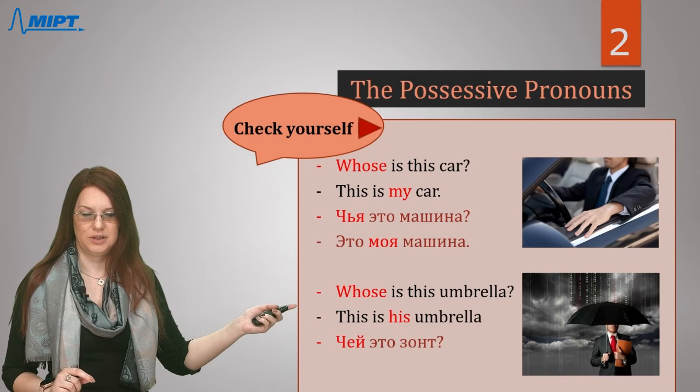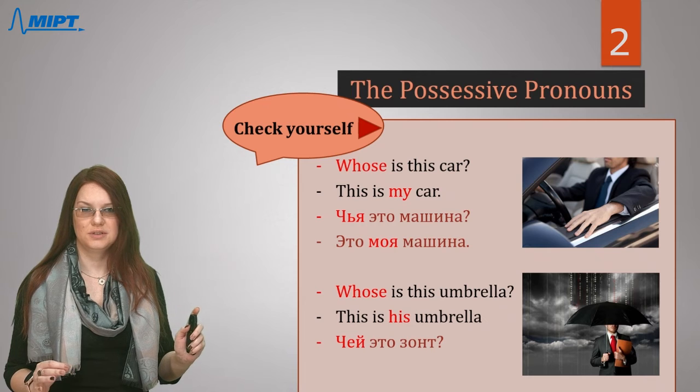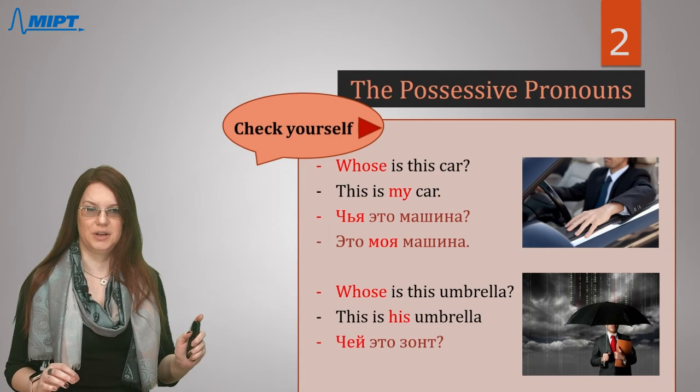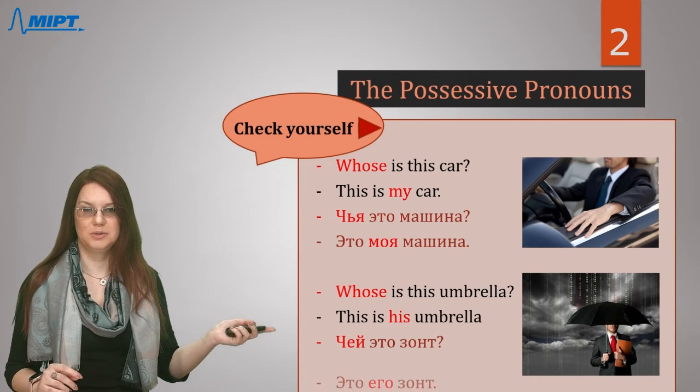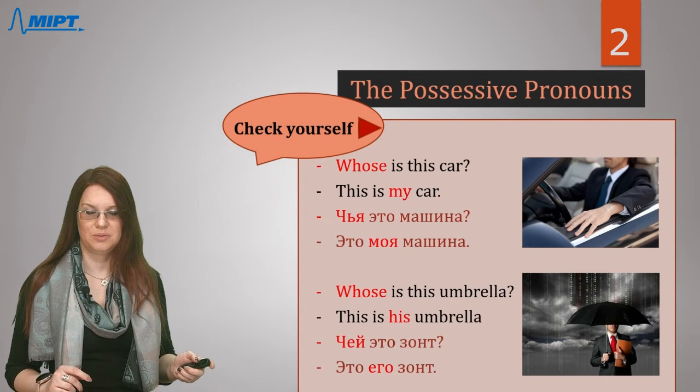And if you want to say, this is his umbrella, it's very easy. As you know, his, this possessive pronoun in Russian, doesn't change. It will sound like его. Это его зонт.